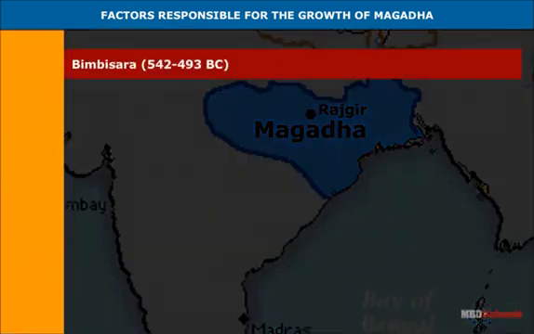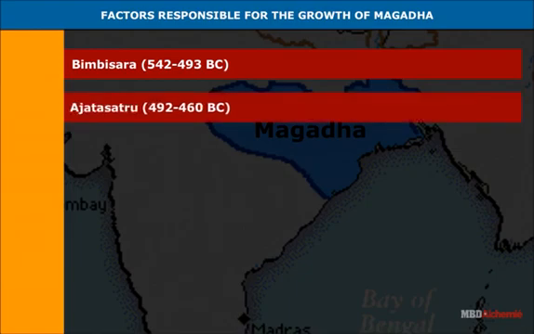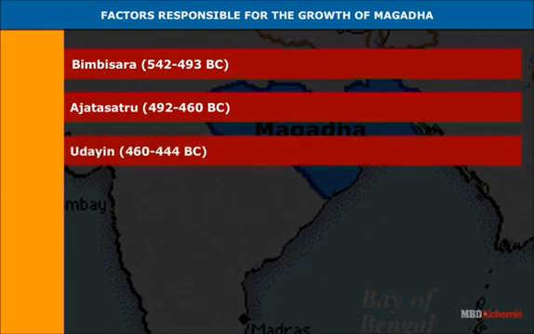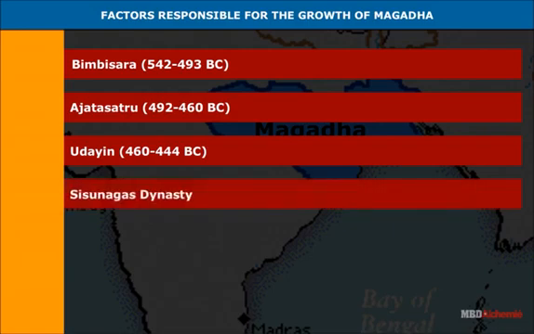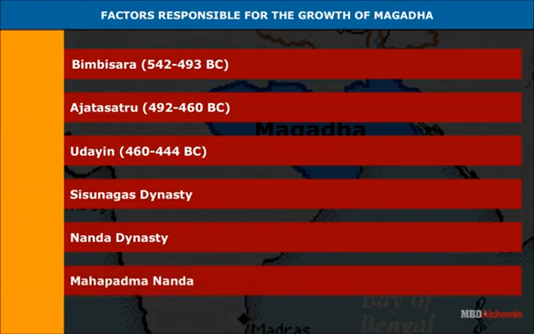Later Haryanka kings: Bimbisara 542 to 493 BC, his son Ajatashatru 492 to 460 BC, his successor Udayin 460 to 444 BC, followed by Shishunaga's dynasty, and then the mighty Nanda dynasty, especially Mahapadmananda. He proclaimed himself the Ekarat, the sole sovereign of the region.